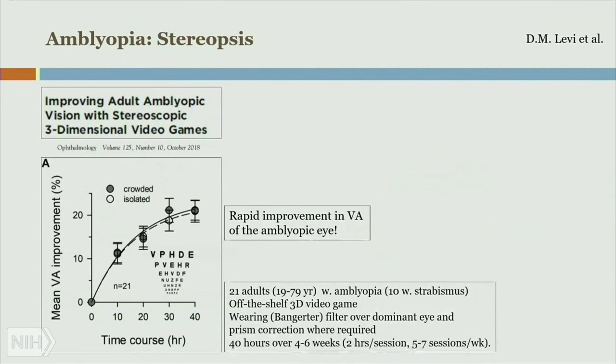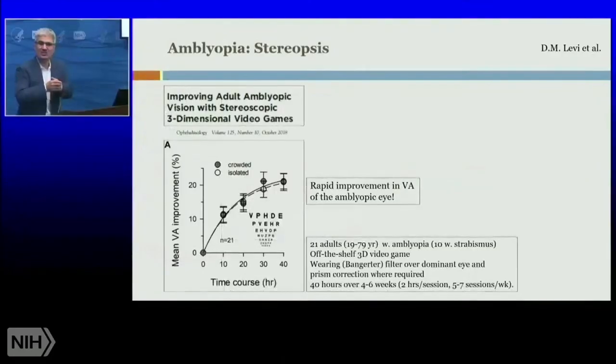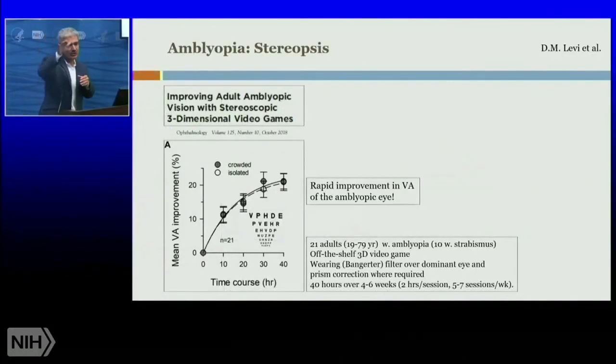All they need to do first is weaken the strong dominant eye, then practice this video game for about 4 to 6 weeks, a couple of hours per session, and get a very good response.